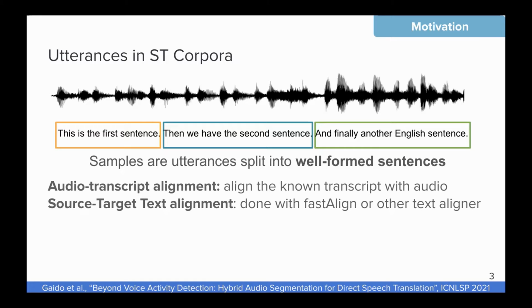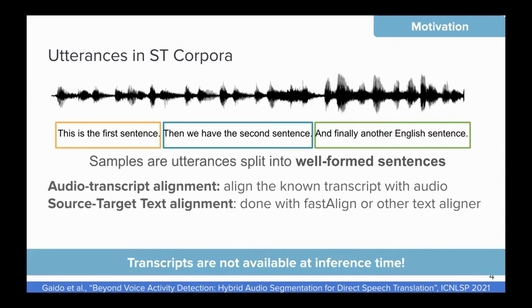This is possible because in this corpora we align the transcript with the audio, and then we align the translation with the transcript, and then the sentences are split at the sentence level using strong punctuation markings. This is not possible to be done at inference time, because at inference time we don't have the transcript. So this pipeline is nice and works well, but at inference time it's not available.